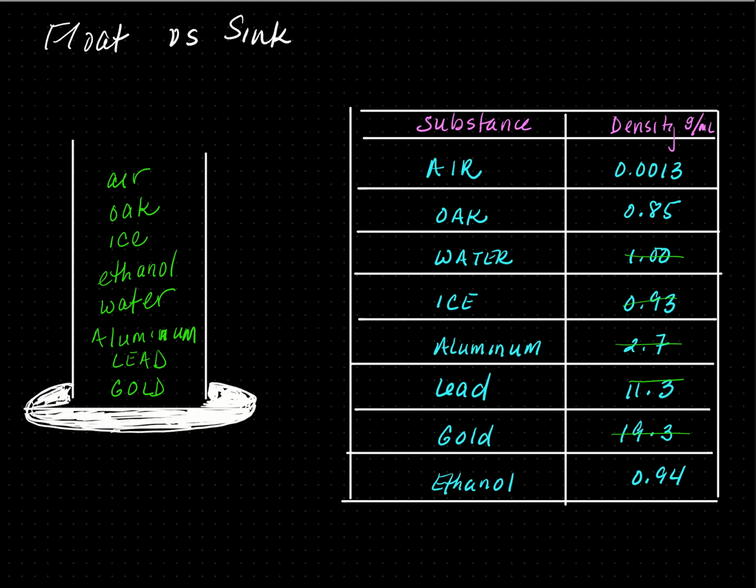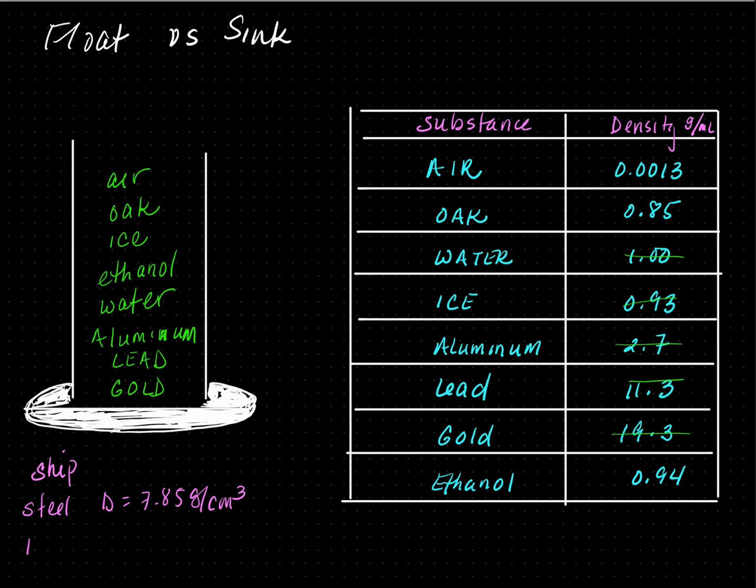Here's another example. Ships are made up of steel. Steel has a density of 7.85 grams per cubic centimeter. So if I have a piece of steel, like a pellet, and I place it in water, it will sink because the density of water is 1, which is less than the density of steel. So then how do ships float in ocean water?